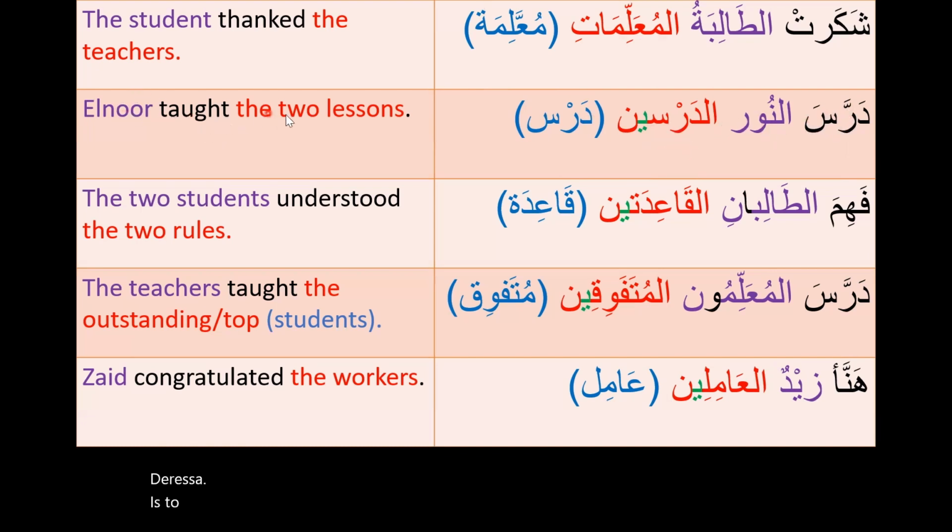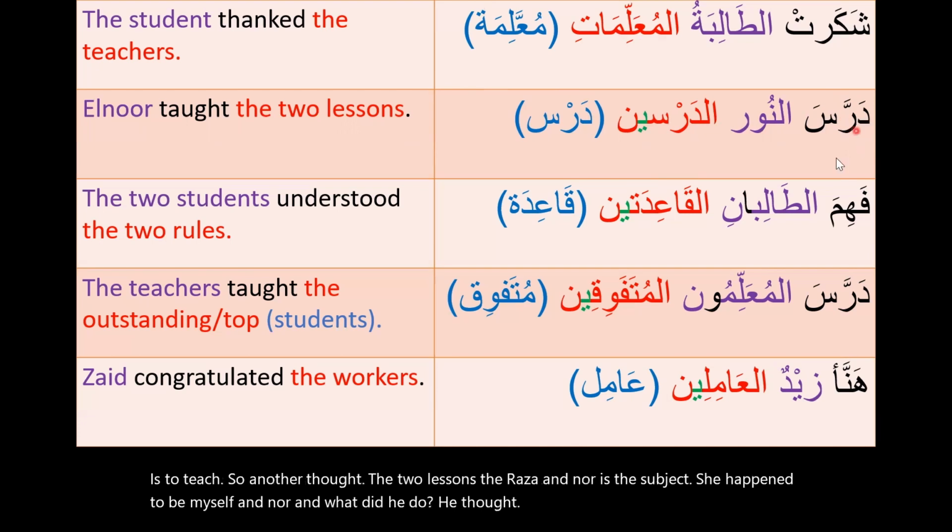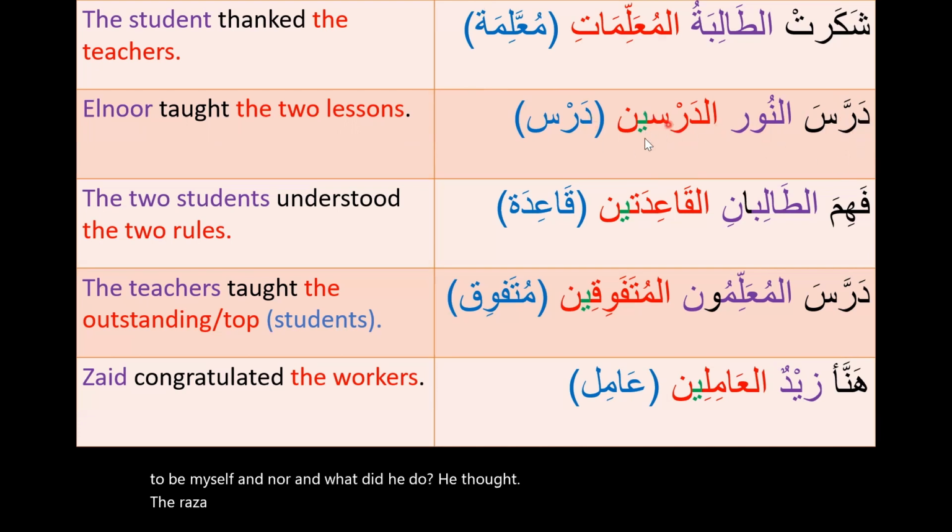So النور taught the two lessons. درس النور is the subject, which happened to be myself, النور. And what did he do? He taught. درس taught what? الدرسين, the two lessons.